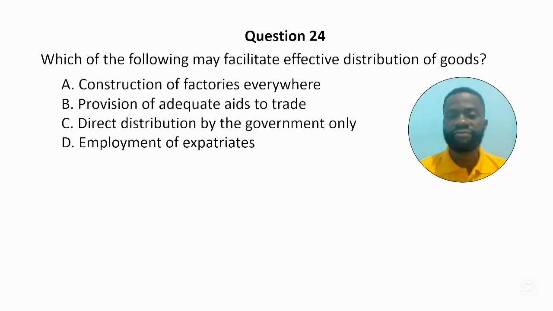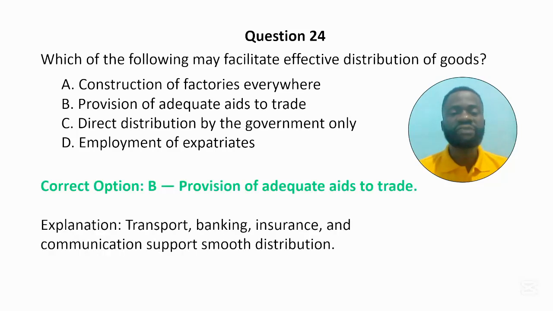The correct answer is option B, provision of adequate aids to trade. What are the aids to trade? Transport, banking, insurance, and communication. These aids to trade support smooth distribution of goods from one place to another.